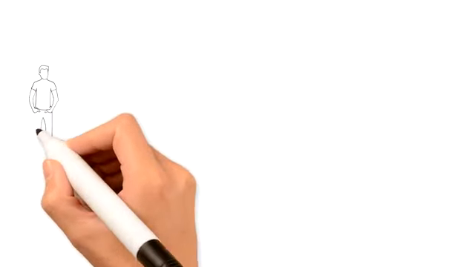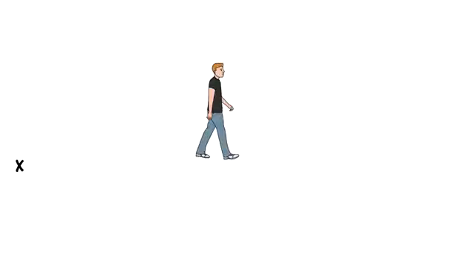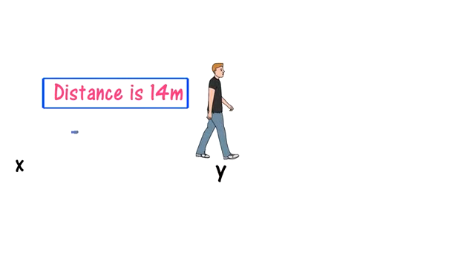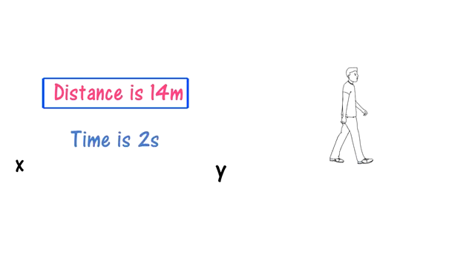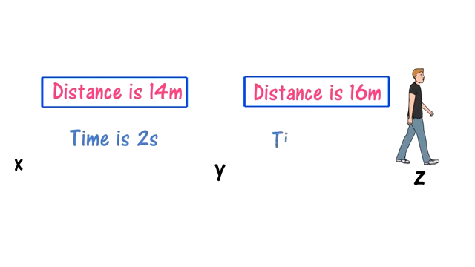Now to tell you the difference between average speed and instantaneous speed, let's say a person is standing at a point X and he is moving to the point Y, and the person is covering 14 meter distance in 2 seconds. Then from point Y the person is moving to the point Z, and the distance he is covering is 16 meter in 4 seconds.